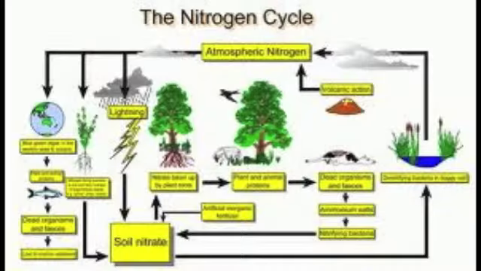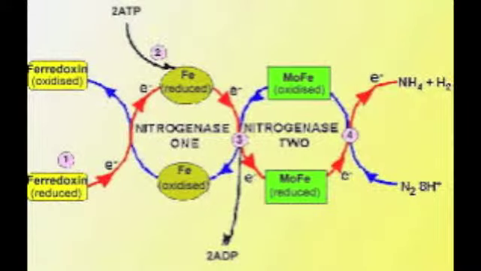The next cycle is the nitrogen cycle. Nitrogen is the most abundant element in the Earth's atmosphere. The first step in the nitrogen cycle is nitrogen fixation. This is a process where organisms convert nitrogen gas molecules directly into ammonia, mainly by the actions of certain soil bacteria.